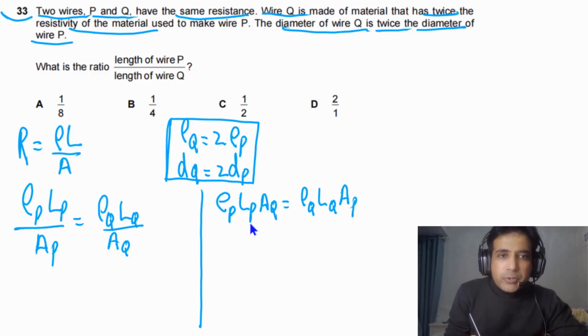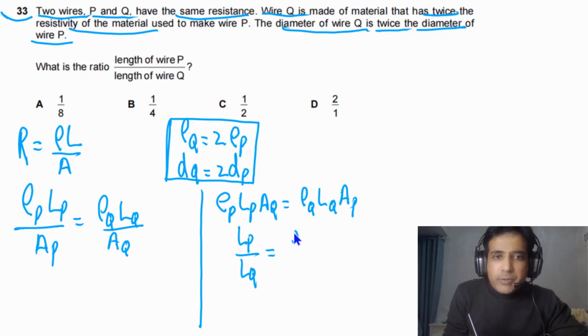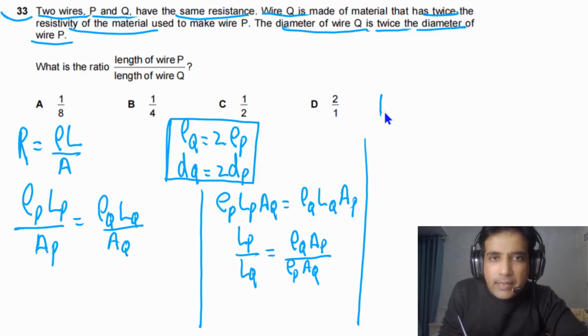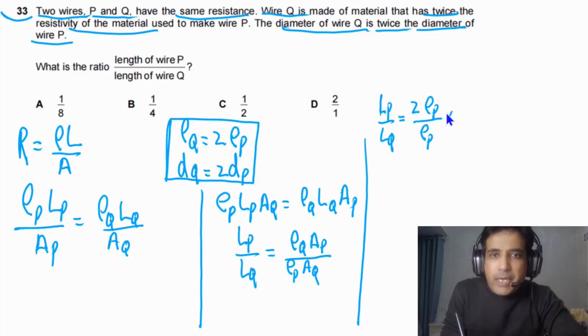So LP divided by LQ will be equal to rho Q times AP divided by rho P times AQ. Now we can plug in values. Rho Q is equal to 2 times rho P, so we can replace it with rho P, and we have the cross-sectional area of P.